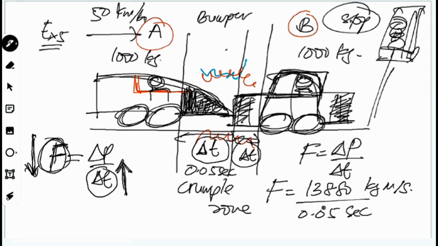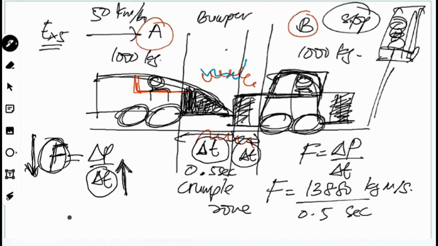So in 0.05 second, ni terlalu cepat lah. Kita letaklah sini, 0.5 second, lambat sikit. So then you should get the force acting to the passenger, experienced by the passenger and the drivers.